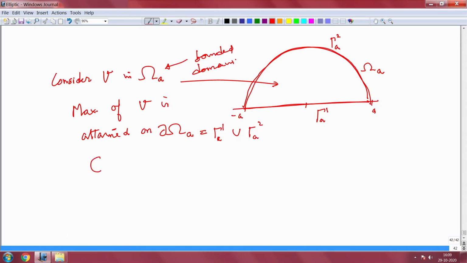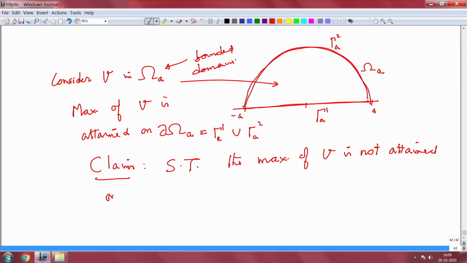So, the important step in this, which I will not prove, is what you have to look into in the book, or you prove yourself. It is not difficult to prove by yourself. Show that the maximum of V is not attained on the curved boundary, is not attained on gamma 2A. Hence, it is attained on gamma 1A, and then take A tends to infinity or A large, this is proved by some sort of a contradiction.